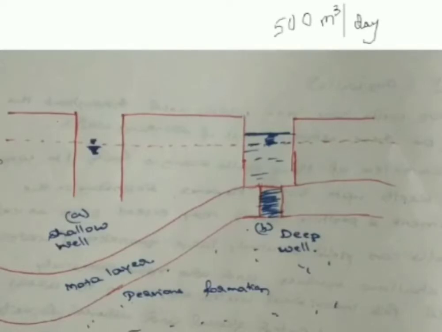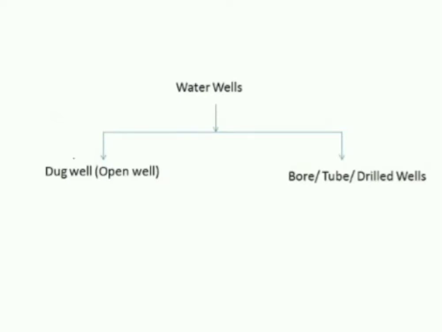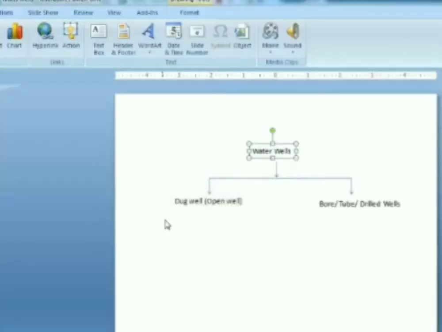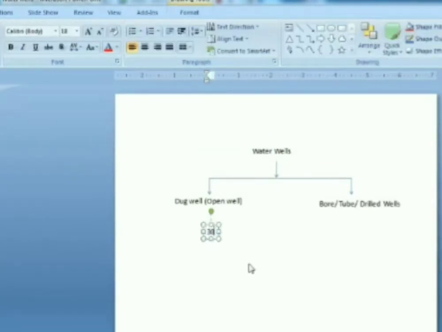Okay. Overall, when we are talking about diameter, 10 meter, right? So what about the depth? If I'm going to talk about open well, what will be the maximum depth up to which we are going to go? We can go up to, let us say, 30 meters usually. 30 meters, multiplied by 3.28 if you are converting to feet, will come to nearly between 90 to 95 feet.